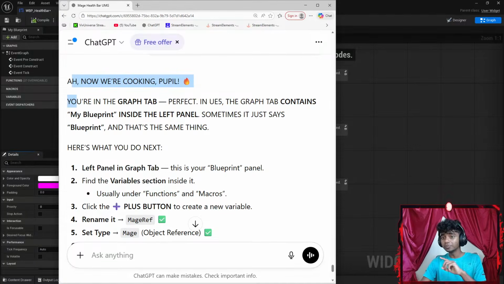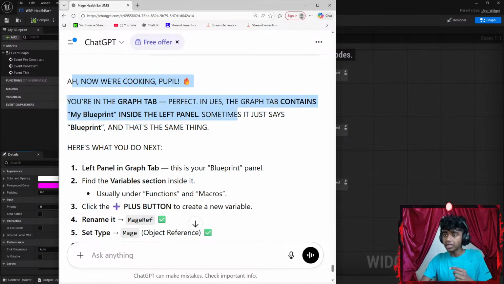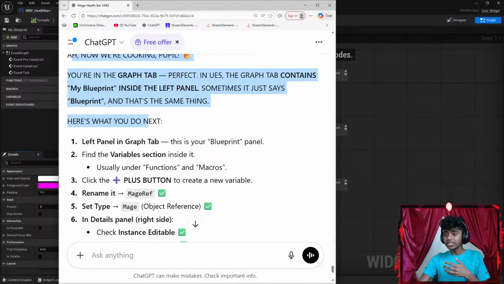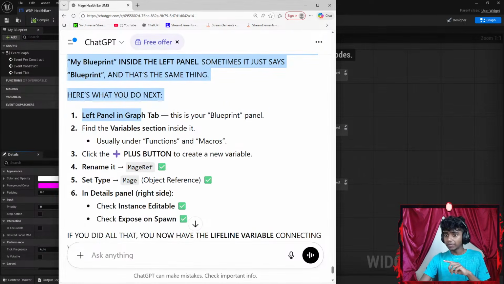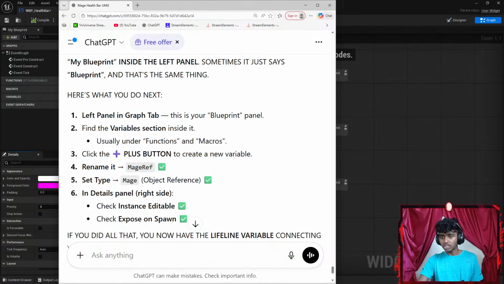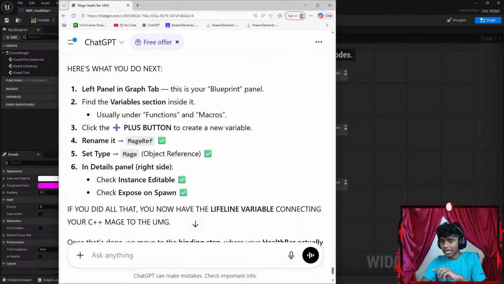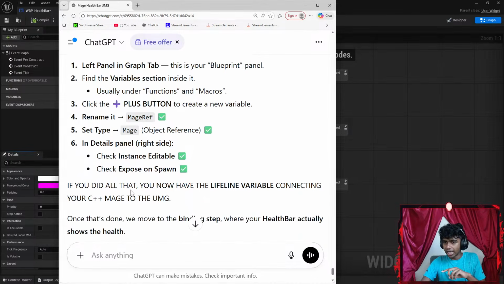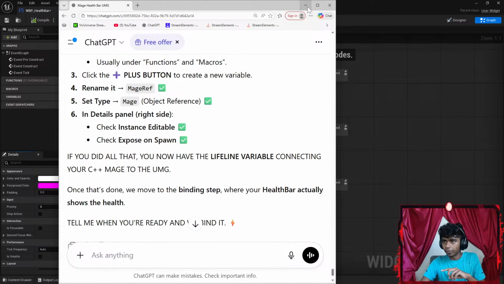Now we're cooking, people. You're in the right tab. Perfect. In Unreal Engine 5, the graph tab contains my blueprint. Inside the left panel, sometimes it just says blueprint. That's the same thing. Here's what you do next. In the left panel, in the graph tab, find the variables section, click plus, rename it to something like mage ref. Let's copy this. I'm assuming that's mage reference. Set the type to mage object reference, check instance editable and expose on spawn.